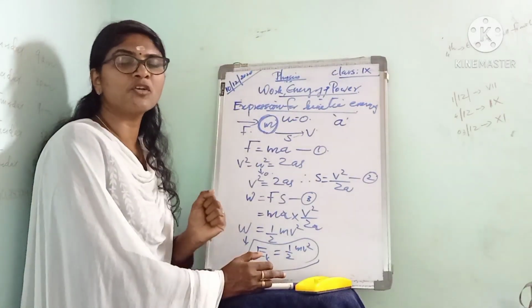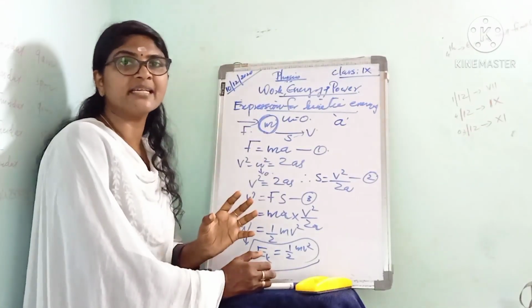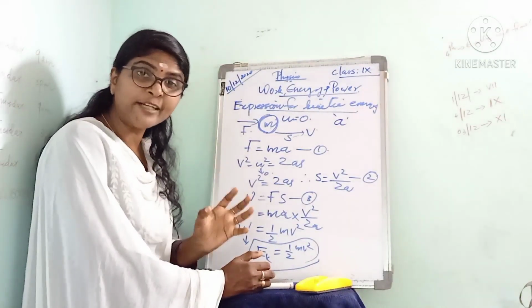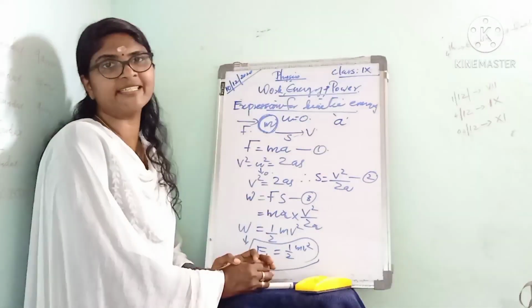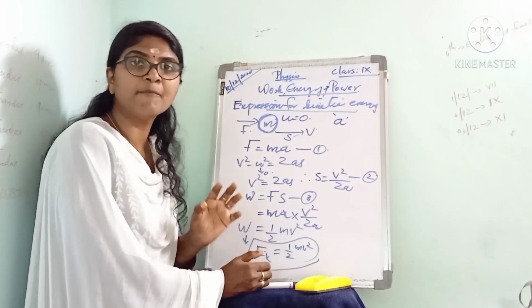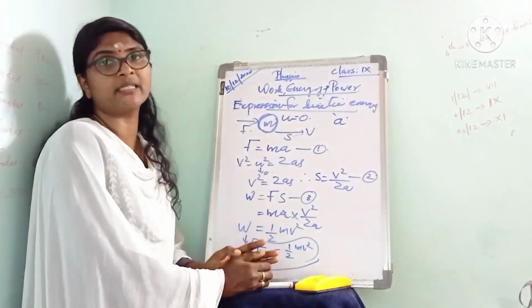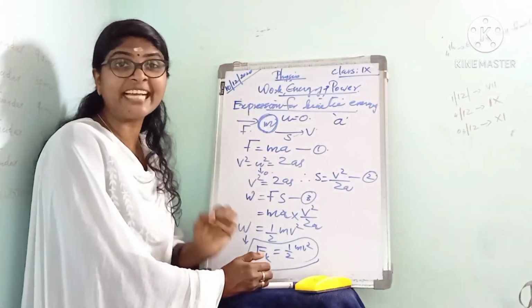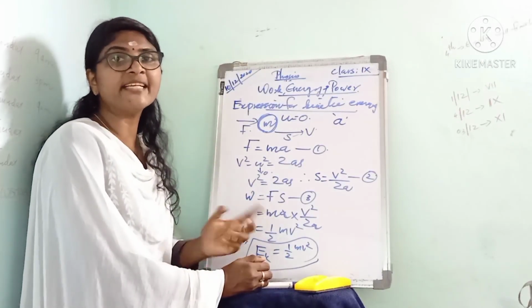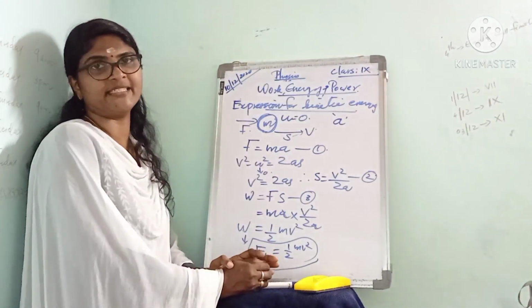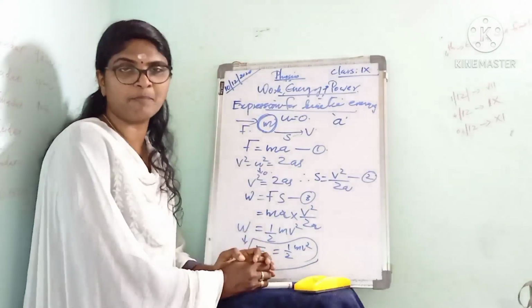We already said a moving object can do work because it possesses energy. Here, moving water can do work because it possesses kinetic energy. It can rotate the turbines of generators in hydropower plants.